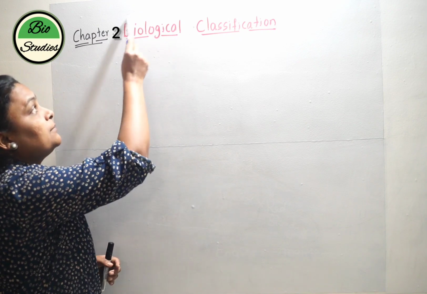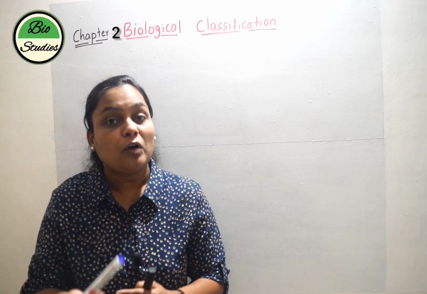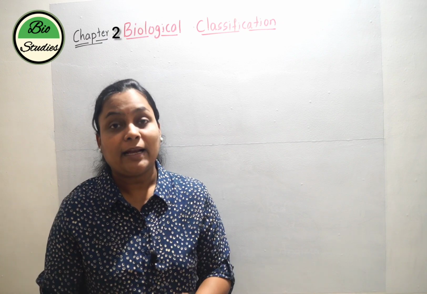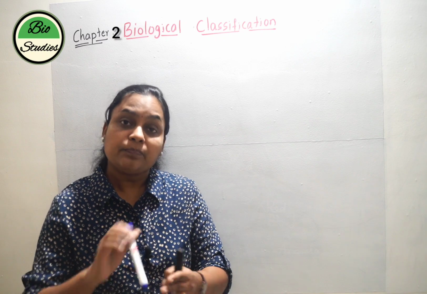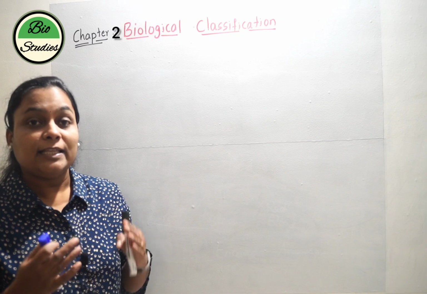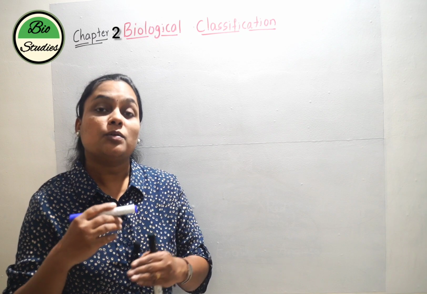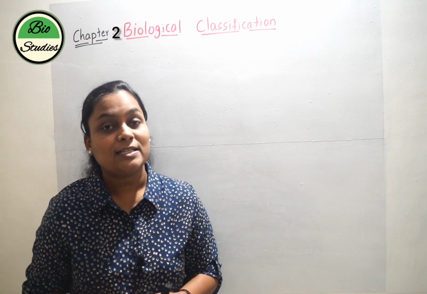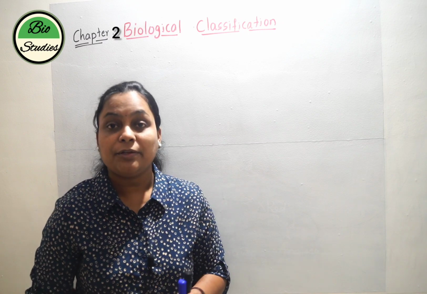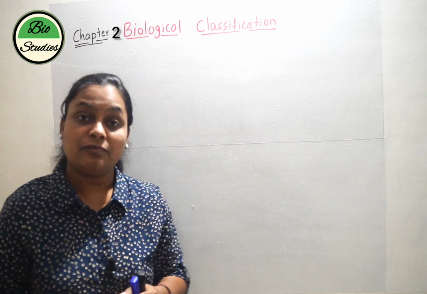Why are we using the word biological here? Because we are trying to categorize the living organisms on earth. It may be a plant, it may be an animal, or it may be a bacteria, fungi, algae. So all the living organisms on earth, we are trying to classify them, and therefore it is called biological classification. So how can you define the term biological classification? It is the system of grouping organisms into definite groups. So that we refer to it as biological classification.